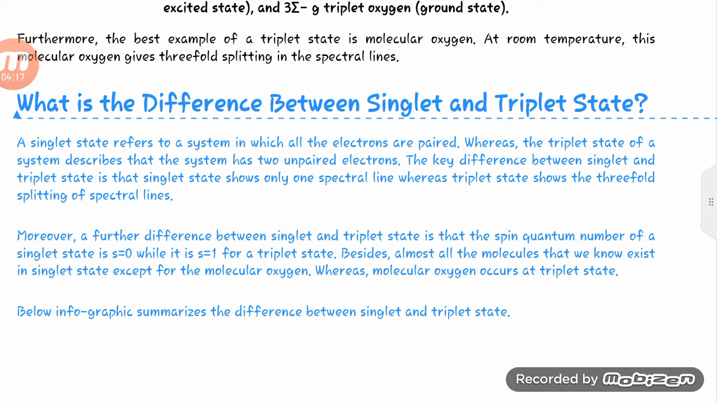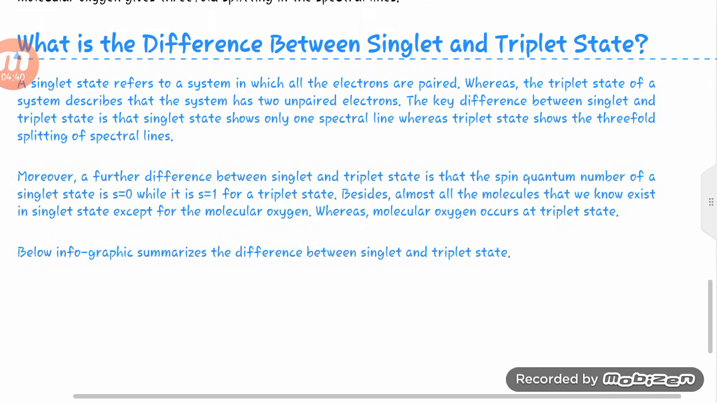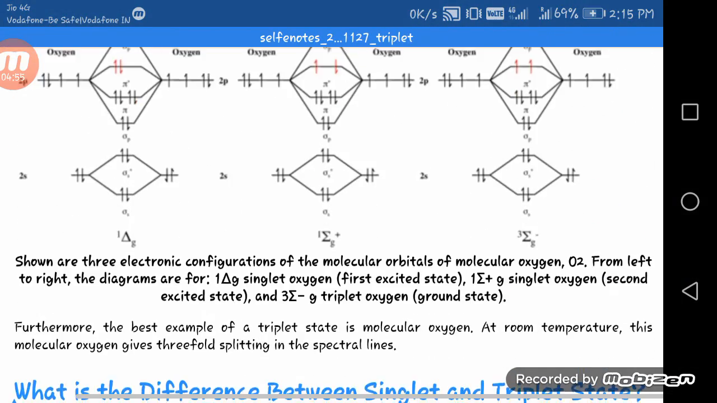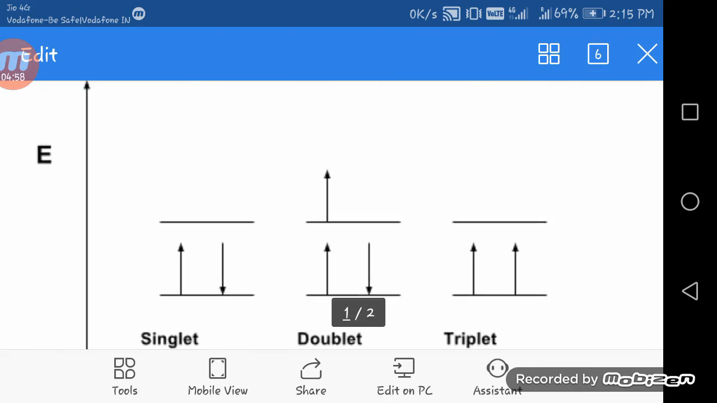Moreover, a further difference between singlet and triplet state is that the spin quantum number of a singlet state is S equal to 0, while it is S equal to 1 for the triplet state. Besides, all the molecules that we know exist in the singlet state except for molecular oxygen, whereas molecular oxygen occurs in the triplet state. The graphic below summarizes the difference between singlet and triplet state. So you can see this graph and you can summarize this.